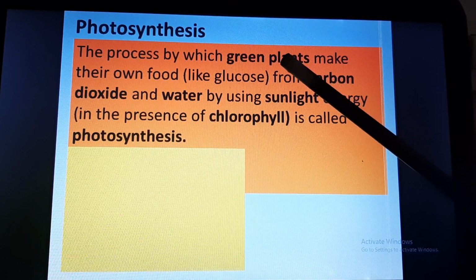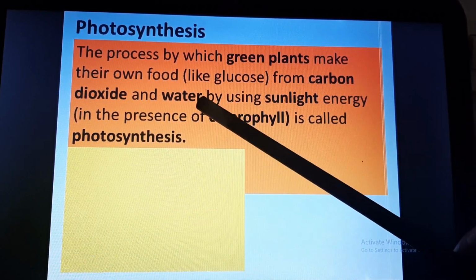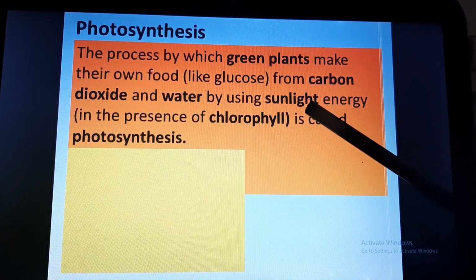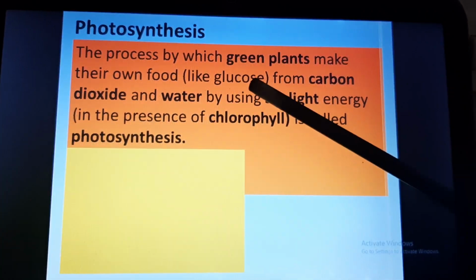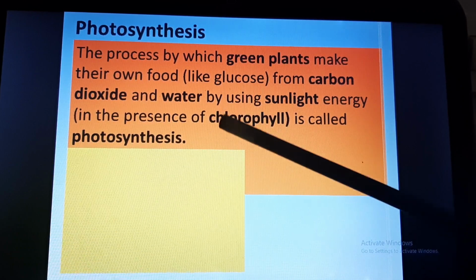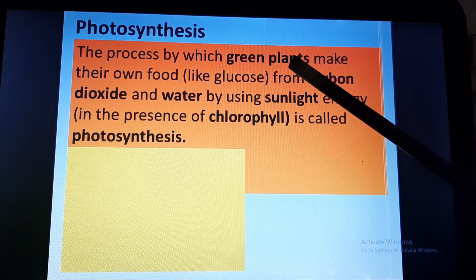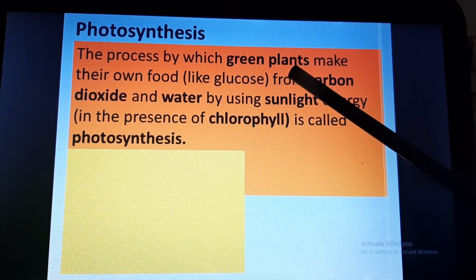So, these green plants are using carbon dioxide and water. By utilizing the energy called sunlight, they are producing the food which is glucose, and the process is called photosynthesis. Now, here you can see only green plants are able to make their food. That is, only green plants are called autotrophs.